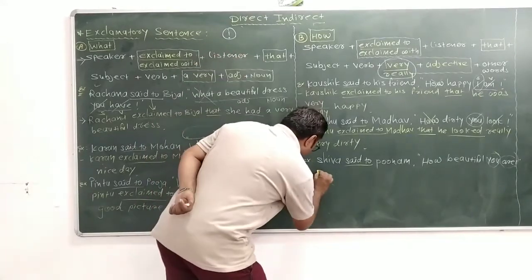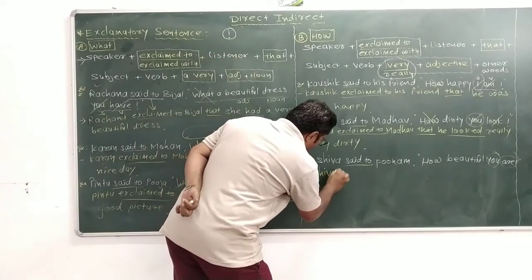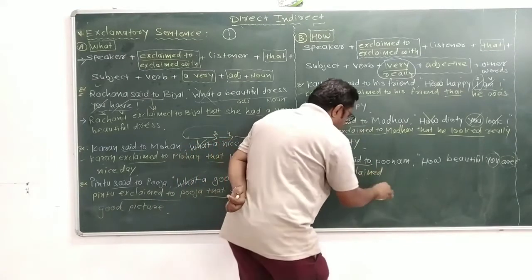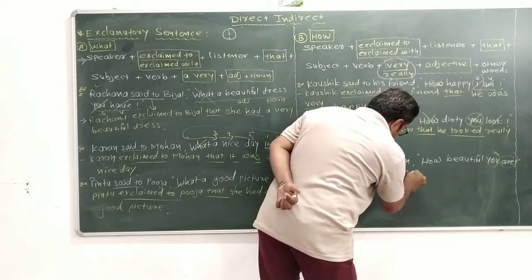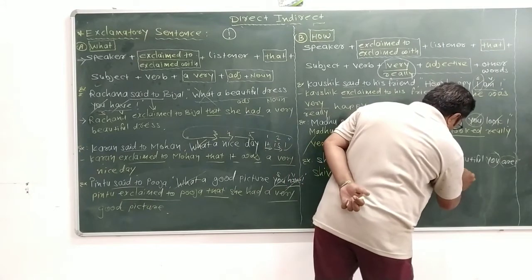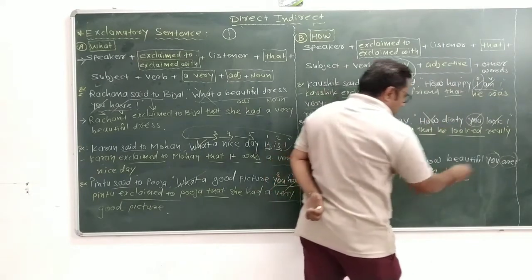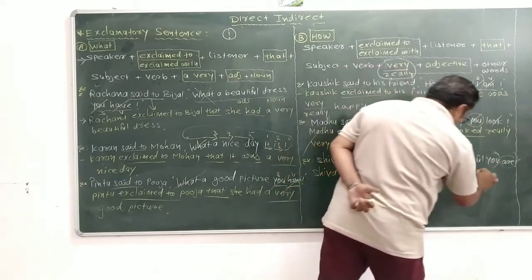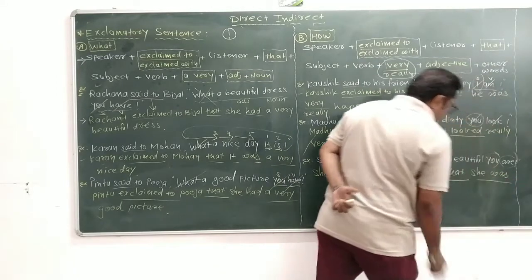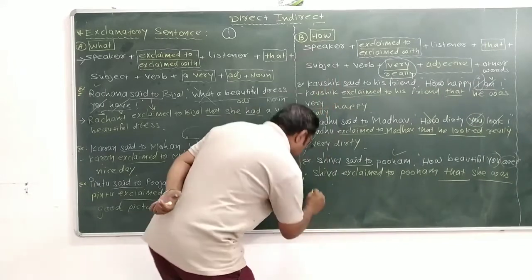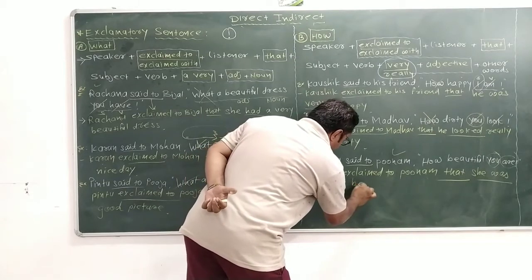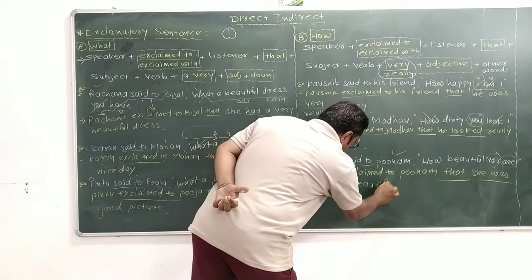So, Shiva exclaimed to Poonam that you means Poonam, Poonam means she, she was really beautiful.